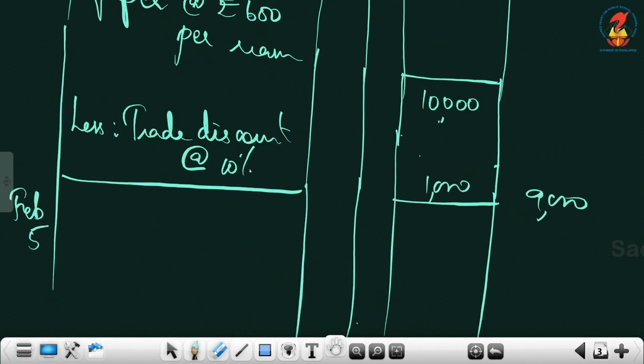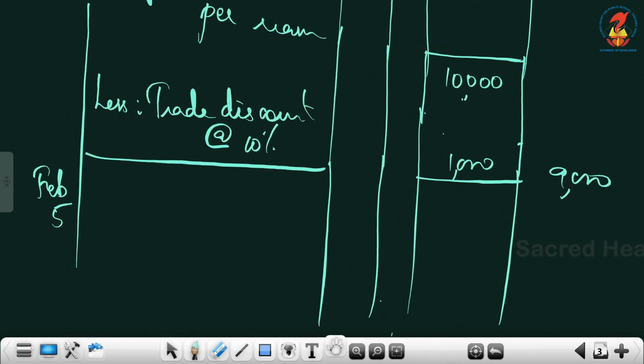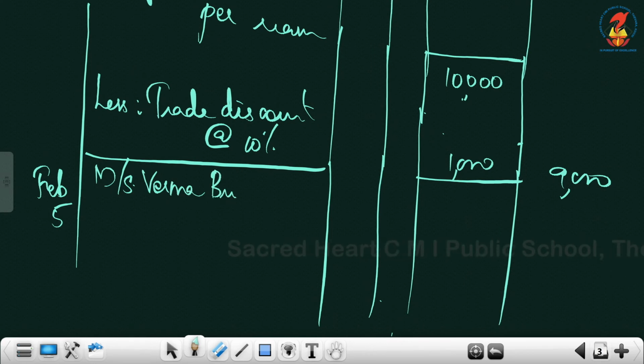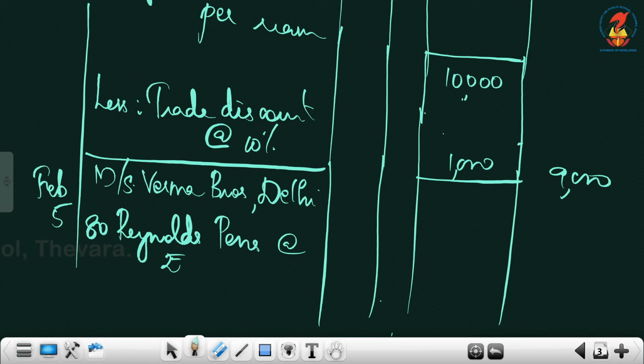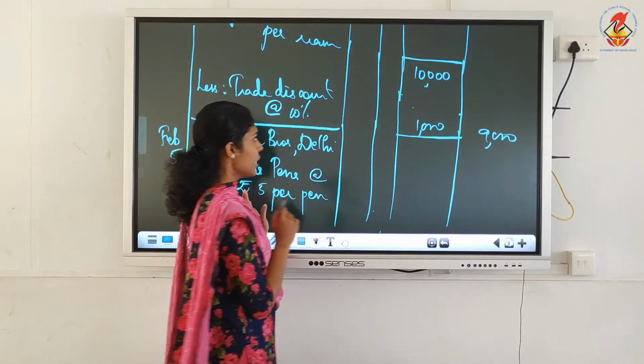Yes. So first you have to write the seller's name, that is Messrs. Verma Brothers, Delhi. It is 80 Reynolds pens at the rate of rupees 5 per pen. Yes, that's the item you purchased here. So 80 into 5, 400.